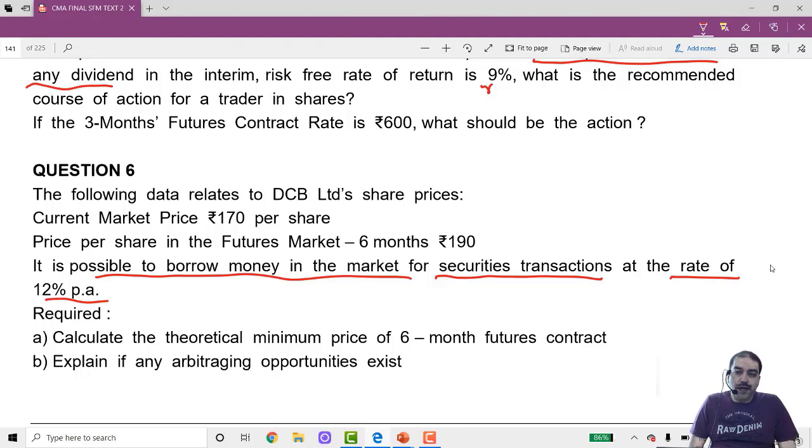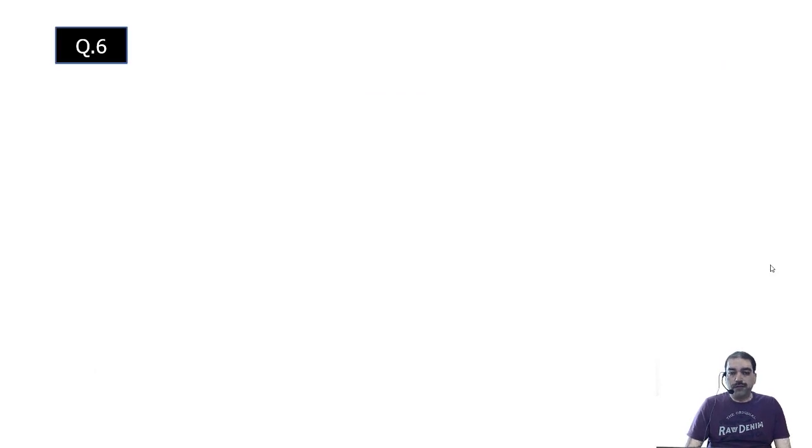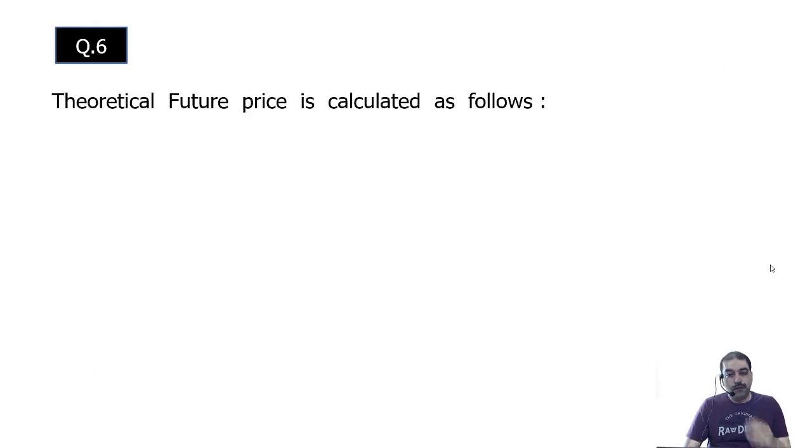We will not be using any of those three formulas because the risk-free rate is not given. Have you noticed? In the earlier problem, they had given the risk-free rate of return. Every time they give you the risk-free rate of return or the continuously compounded risk-free rate of return. This is not mentioned here. So the formula changes. So write down. Let us see what the new formula is.